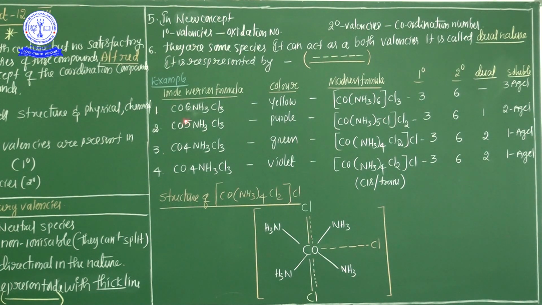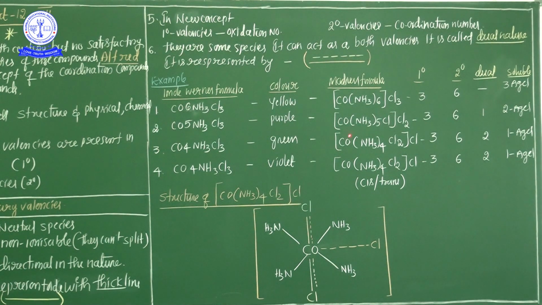NH3 taken 5 times, 5 NH3, then 1 Cl is inside, and outside 2 Cls are there. How did he decide that outside 2 Cl are there? Because AgNO3 treated with this chlorine, 2 moles of AgCl are liberated. That's why he concluded that outside of the square bracket 2 chlorine atoms are there, based on the 2 AgCl precipitate molecules.